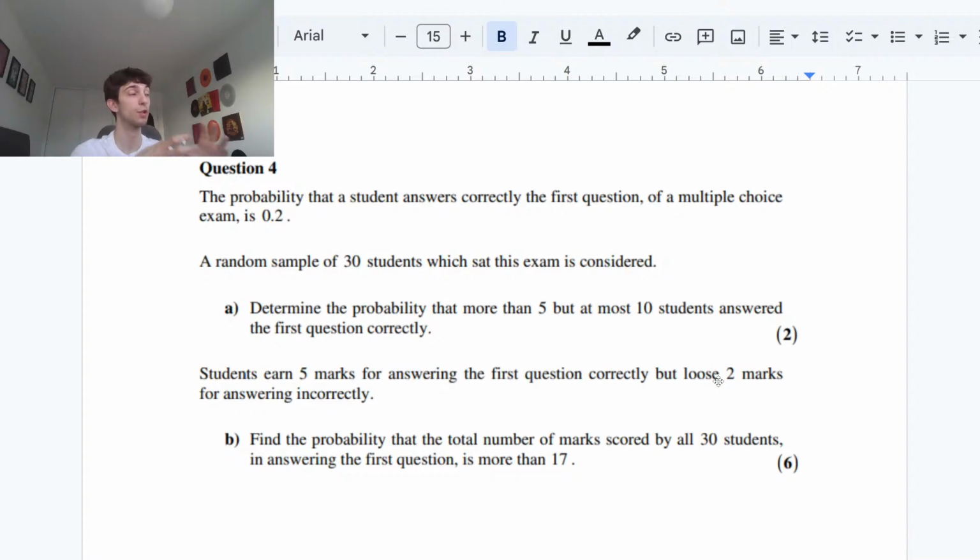So we know there's 30 students in total. X will get it. If we want the ones who got it incorrect, it's just going to be 30 take away x, right? So what are we asking? The total number of marks is going to be 5 times x, take away 2 times 30 minus x, right? Those who got it incorrect, okay?